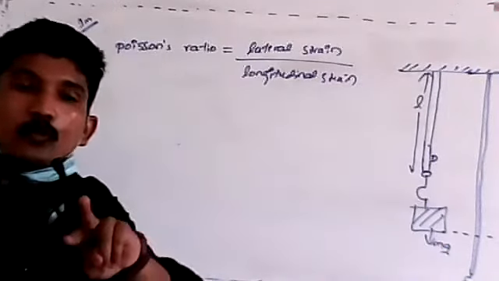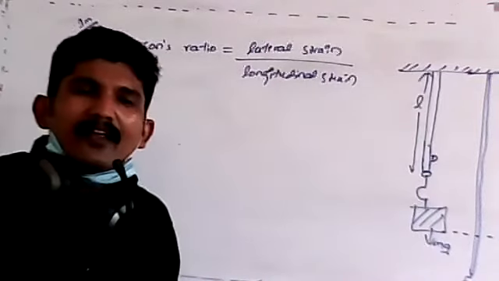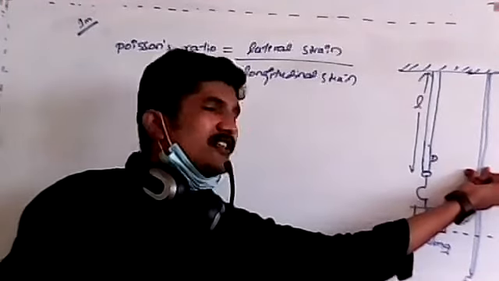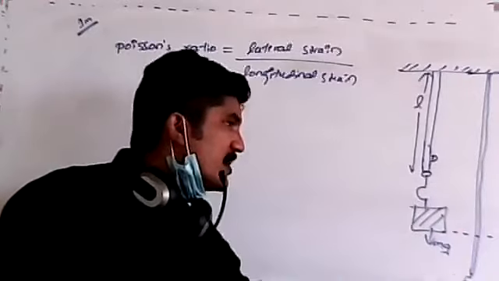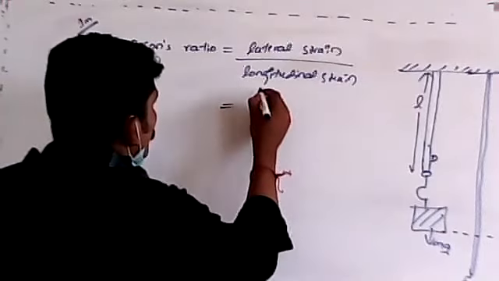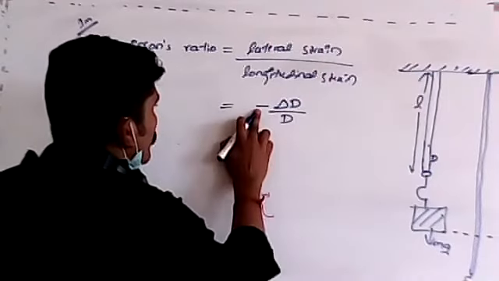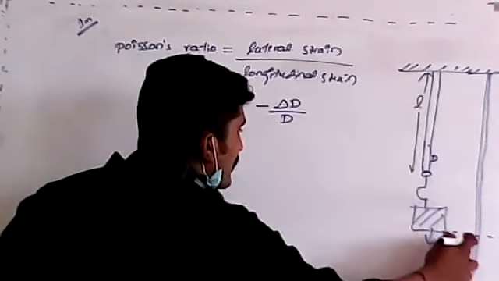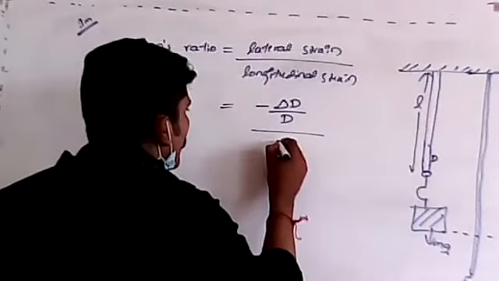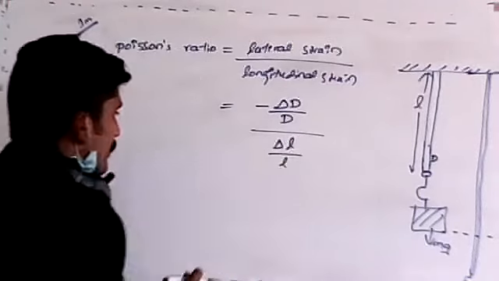So that's why two terms come here: lateral strain and longitudinal strain. Strain means change in dimension. Lateral means change in diameter, and the other is change in length. Diameter is decreasing, so lateral strain is the change in diameter to the original dimension, with a negative sign, divided by longitudinal strain, which we already know: change in length to the original length.